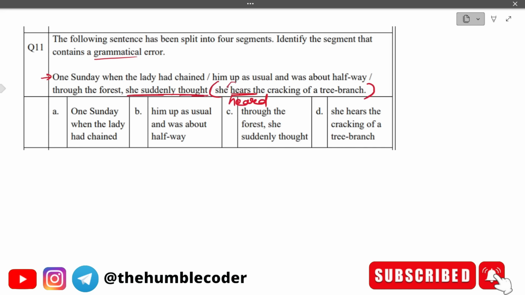So how can we use the word hears, right? It should be heard. She heard the crackling of a tree branch. So in this case the correct option is option number D.